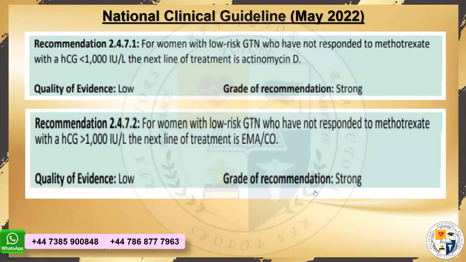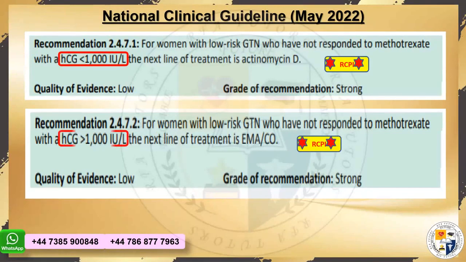Do you all remember? I just told you 3 points of the indication of changing the first line. Yeah, just in the previous slide. Perfect. Okay. Now you need to see the HCG to see what's going to be the replacement. If the HCG is less than 1,000, then it is going to be actinomycin instead of methotrexate.